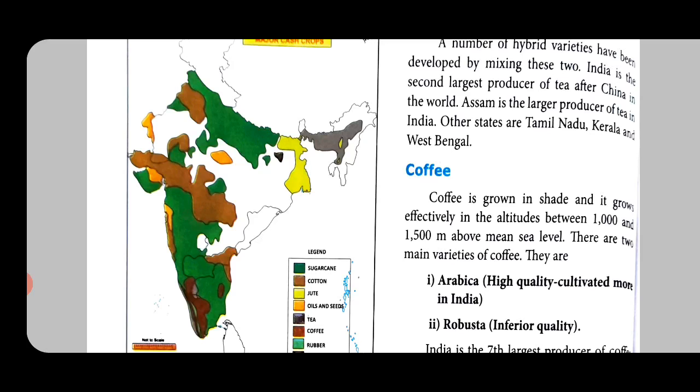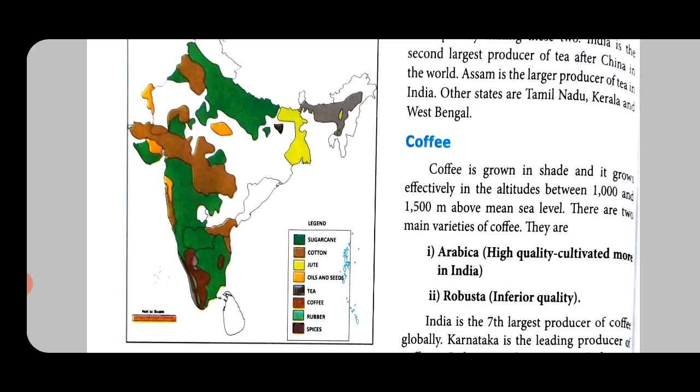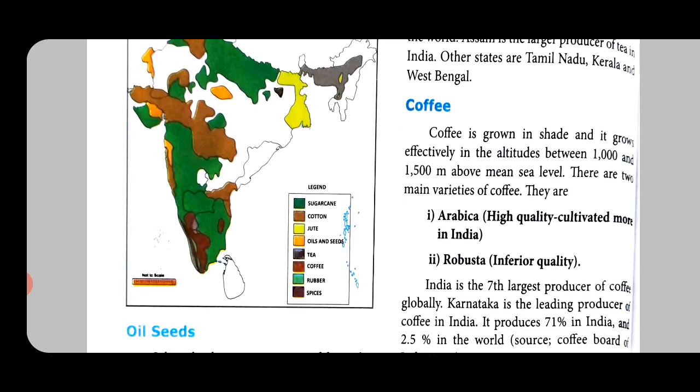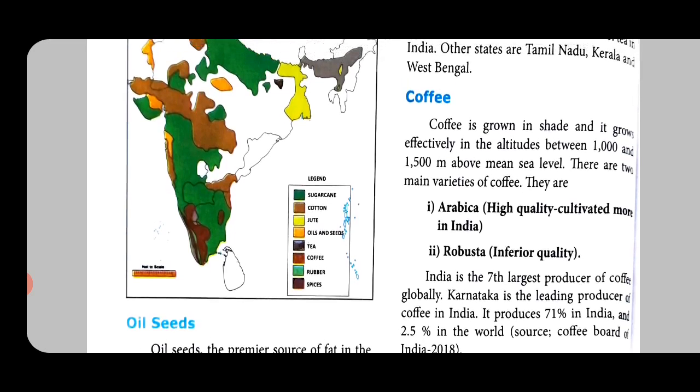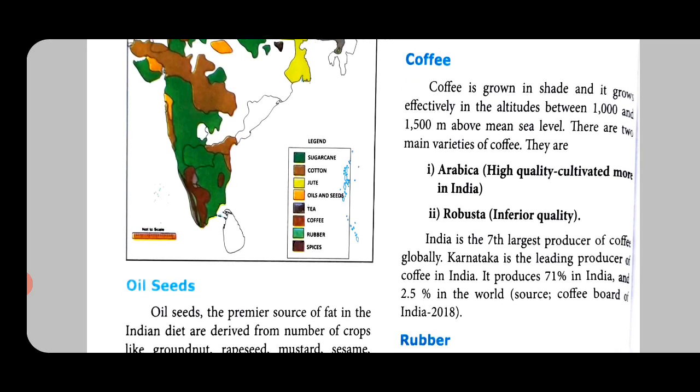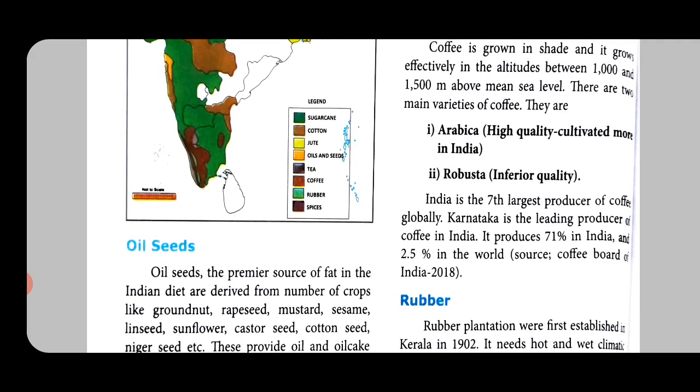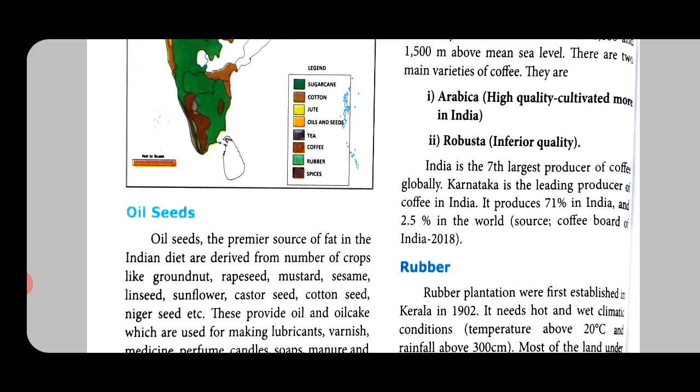Coffee. Coffee is grown in shade and it grows effectively in the altitudes. Altitudes means the height of that place should be between 1000 and 1500 meter above mean sea level. There are again two main varieties of coffee, that is Arabica, which is high quality cultivated in India, and Robusta, which is an inferior quality.